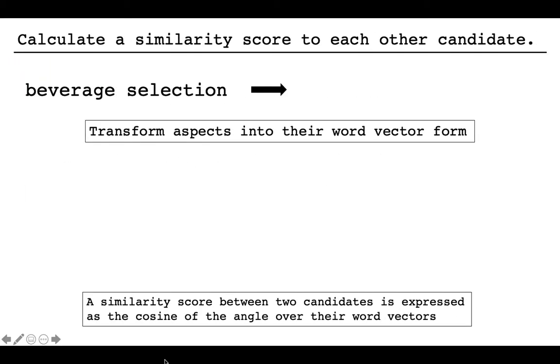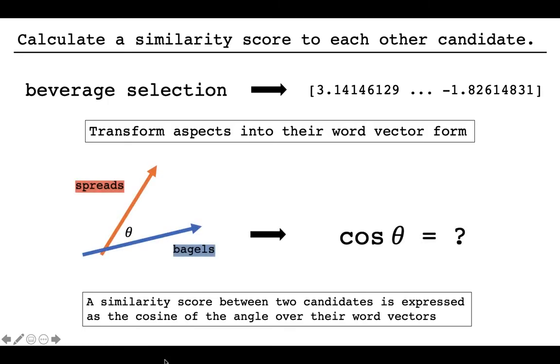First, the candidate is converted into its word embedding form. This is a 300-dimension vector representing the token itself, and similar tokens will have similar vectors. Once the tokens have been transformed into their word embedding form, a similarity score between the two candidates is then calculated through finding the cosine of the angle between the two vectors. This is completed for each candidate with every other candidate.